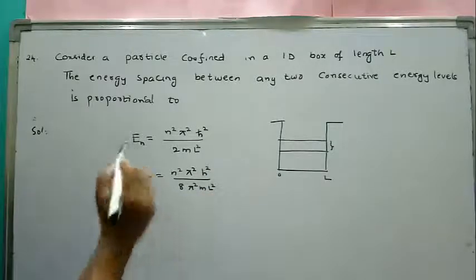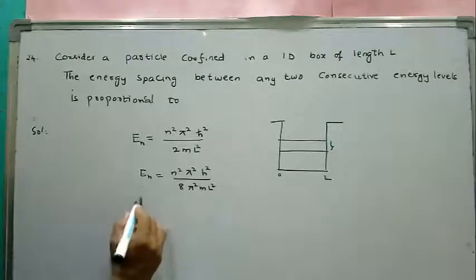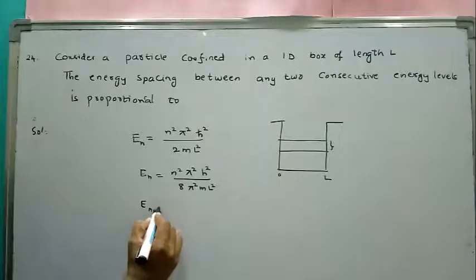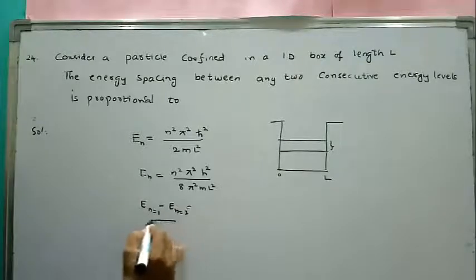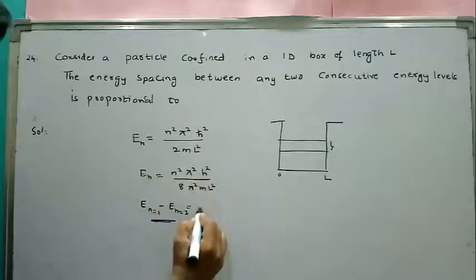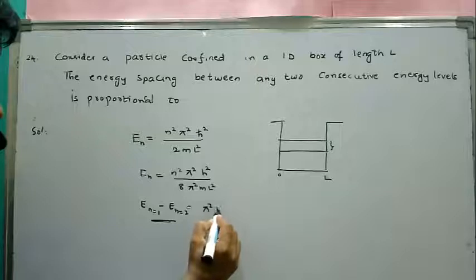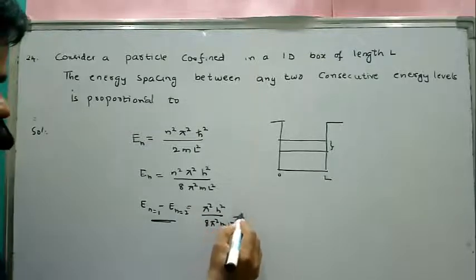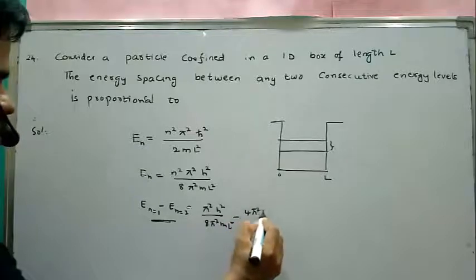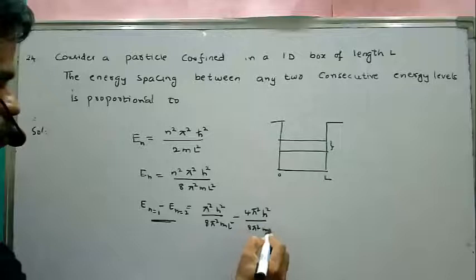So here, the energy spacing between any two consecutive energy levels, for example n equal to 2 minus n equal to 1, is proportional to 4 pi square h square by 8 pi square m L square minus pi square h square by 8 pi square m L square.